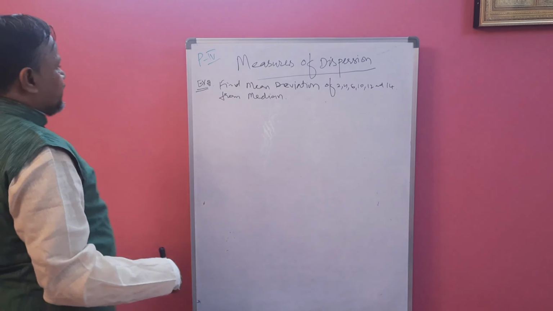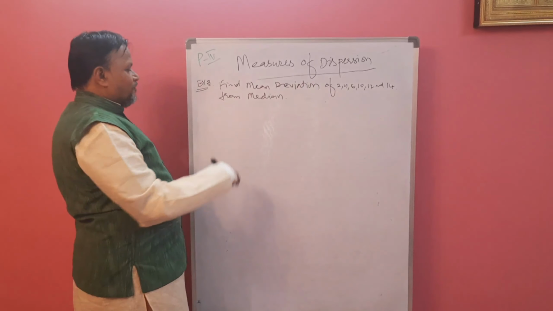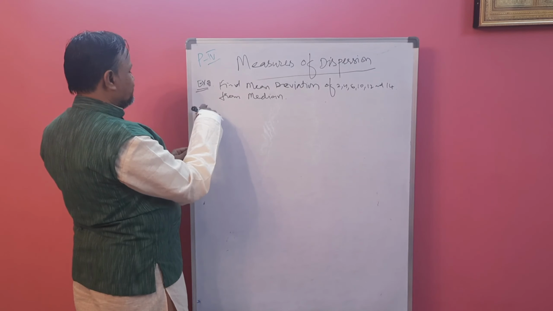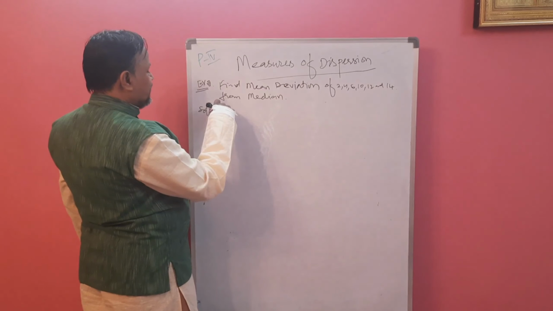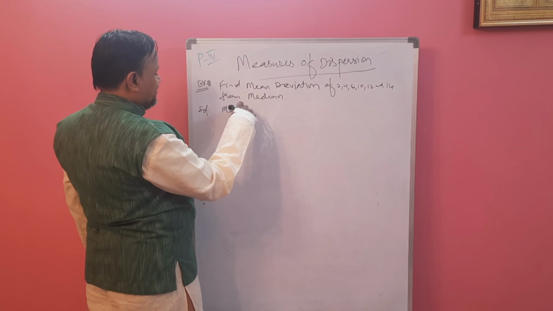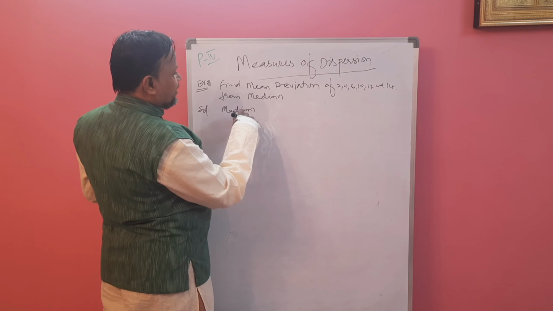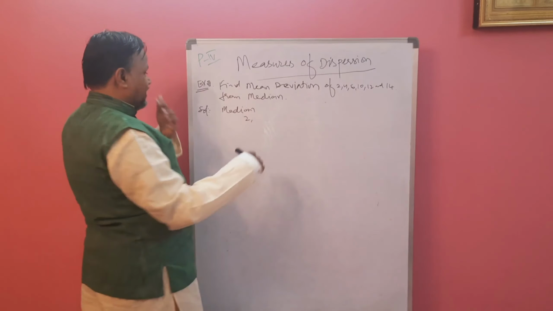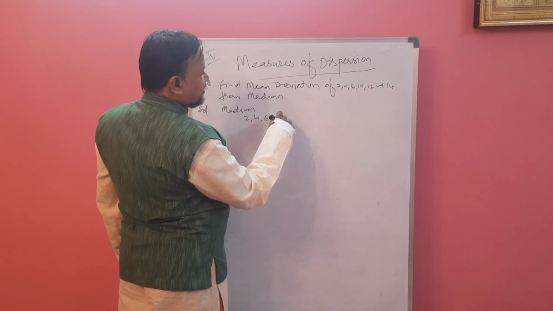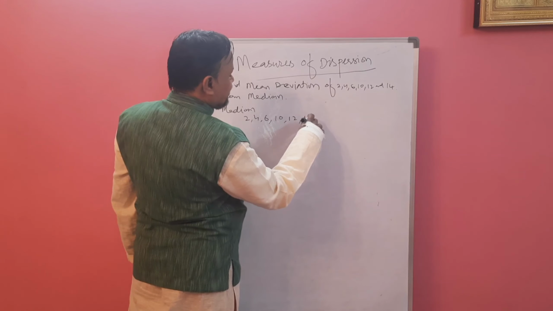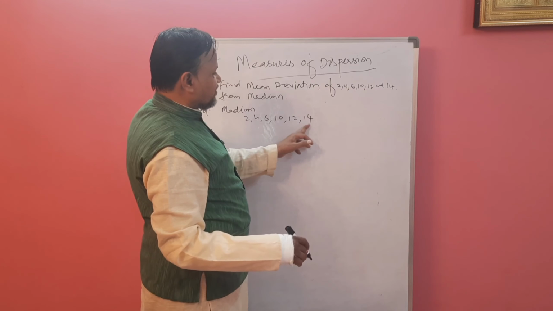Now we are going to find the mean deviation of this data from the median. First you have to calculate the median. So simple observations are given. The median: arrange the numbers in ascending or descending order. We are arranging it in ascending order: 2, 4, 6, 10, 12, 14. These are the numbers, 1, 2, 3, 4, 5, 6.